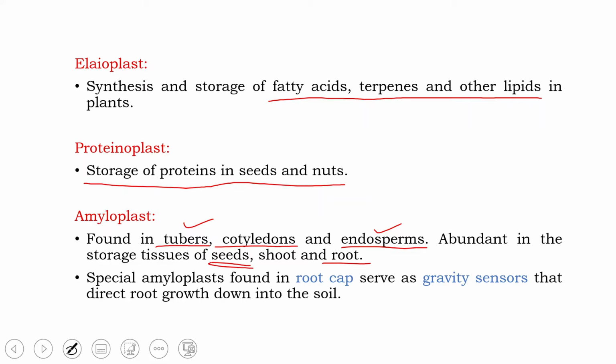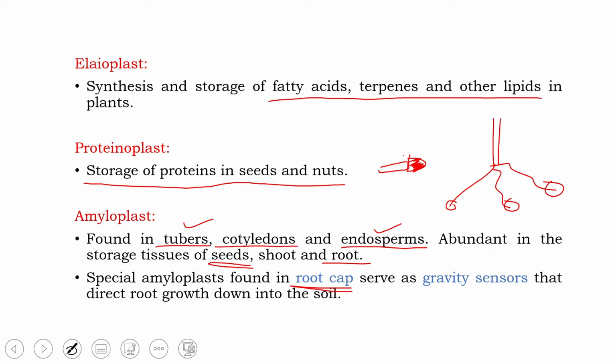Now there are certain special types of amyloplasts which are found in root cap. I hope everyone knows what a root cap is. So suppose these are the roots of the plant. The tip of the root will contain a structure called the root cap. If I magnify the structure of the root, at the tip of the root there is a triangular structure called the root cap. So this is the root cap of the plant.